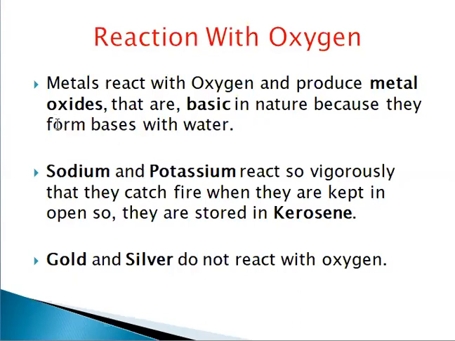As I have told you and shown you by the equation, the metals react with oxygen and produce metal oxide. The metal oxide which is produced in this reaction is basic in nature because it forms bases with water. In the previous classes, you have studied acid and base. You know the difference between acid and base. So the metal forms base with water. That's why the oxide which is formed by metal is basic in nature.